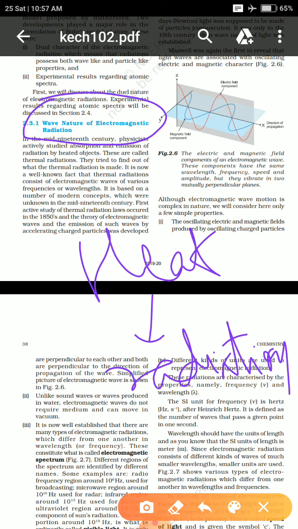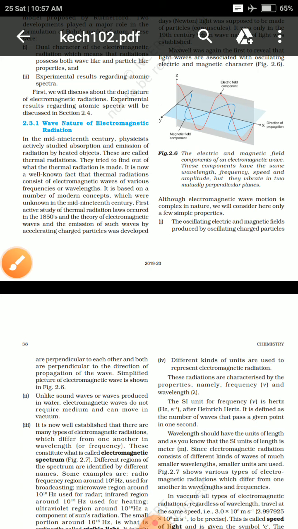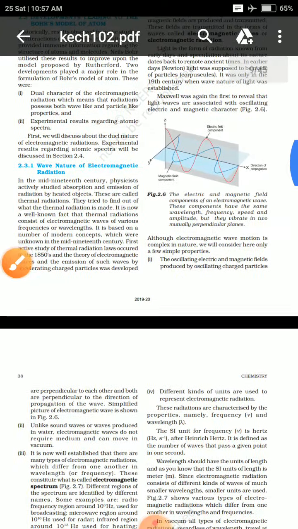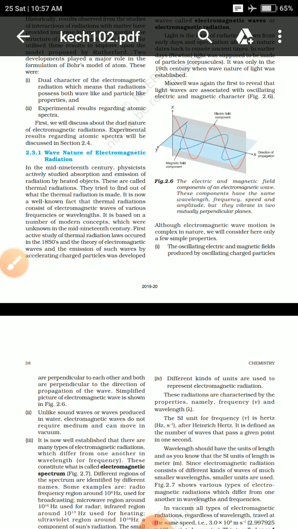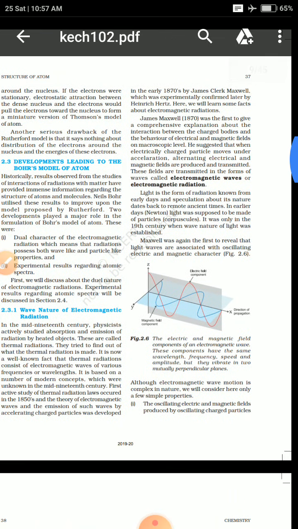If we are heating a particular object, the radiation will be thermal radiation, and even in thermal radiation, the particles will have different frequency and different wavelength. So to understand that, a concept was used that even light has some particles existing in it.